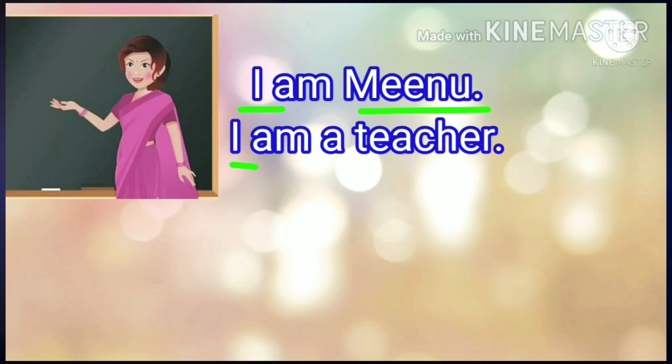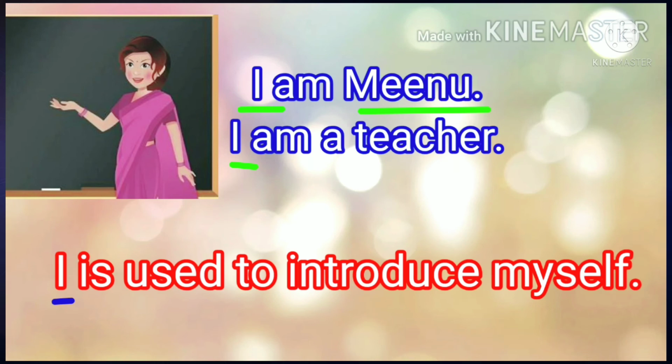Meenu is saying about herself. Dear children, I is a pronoun that is used to introduce myself. Introduce myself means if you want to introduce yourself, you have to use the word I.